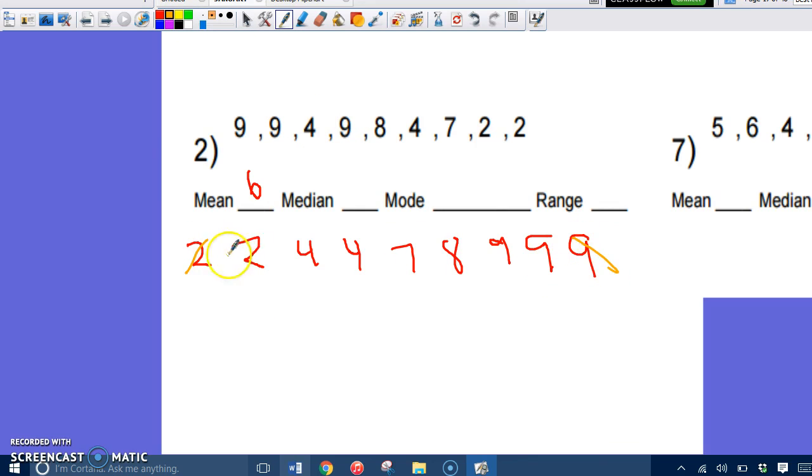Remember, median is your middle number. Take one from here, take one from here, take one from here, take one from here, take one from here, take one from here, take one from here, take one from here. Look at that. I did not have to find an average. There was a number that was straight in the middle. So my median is 7. Mode is the most frequent number, and if you see, there are 3 9s. So 9 is going to be my mode. Your range is the difference between the largest number and the smallest number. 9 and a 2. 9 minus 2 is 7. There is your range. Practice a few more of these, and I'm sure you'll get the hang of it.